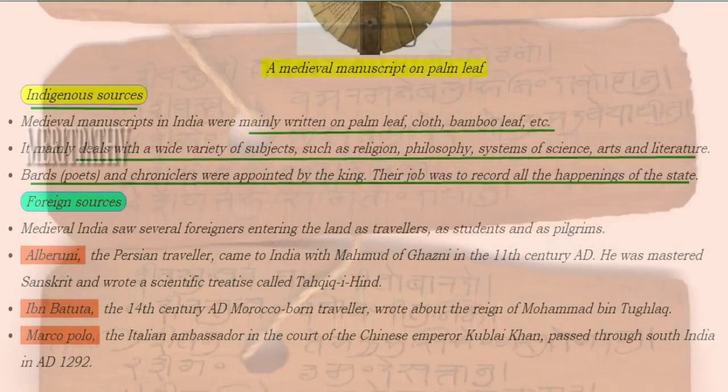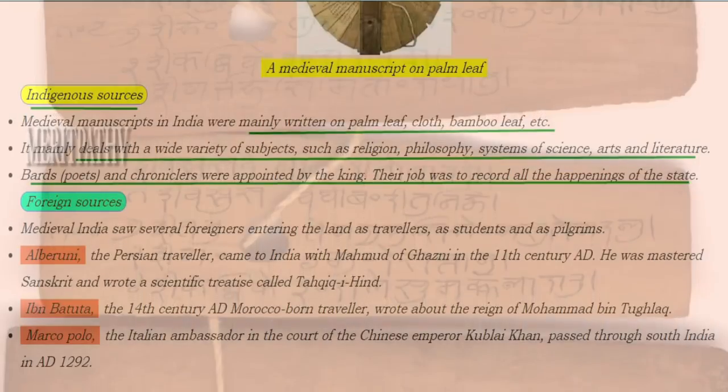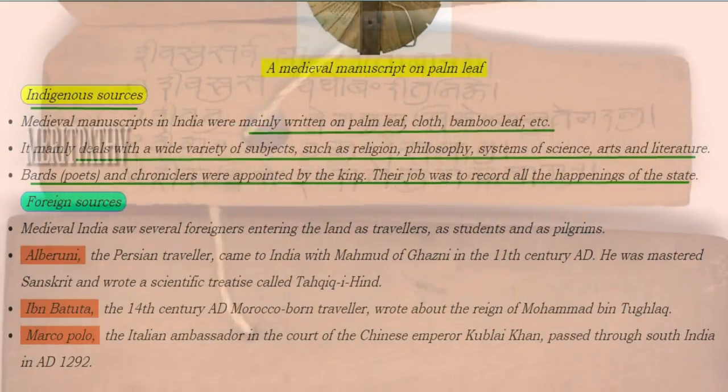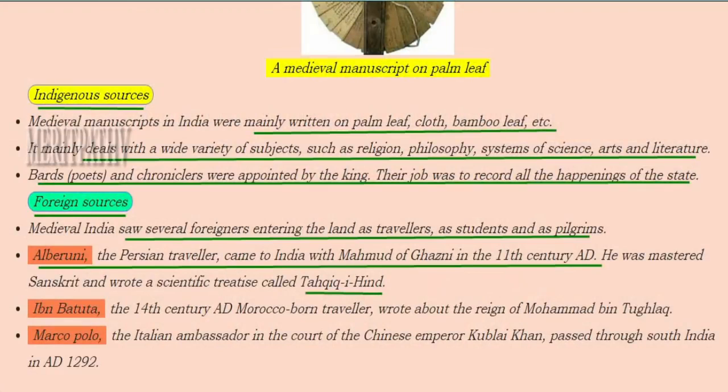There were some people called bards or poets and also chroniclers. They were appointed by the king. Their job was to record all the happenings of the state. Foreign sources: medieval period in India saw many foreigners entering the land of India as travelers, students and pilgrims.